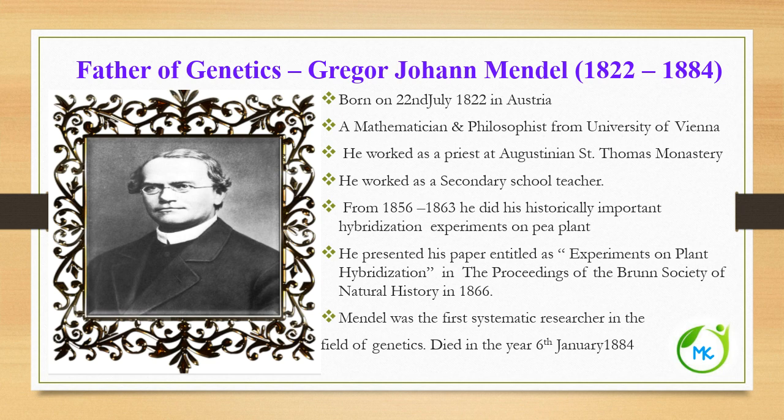He presented his paper entitled Experiments on Plant Hybridization in the Proceedings of the Brunn Society of Natural History in 1866. And Mendel was the first systematic researcher in the field of genetics, and he died in the year 1884.